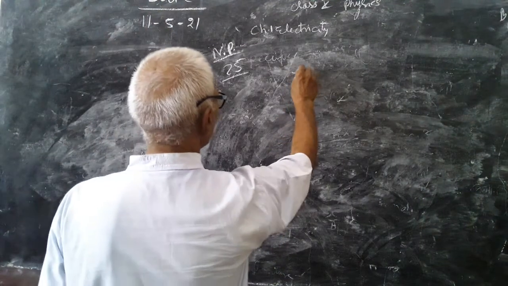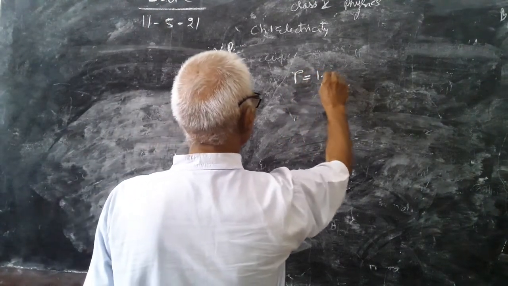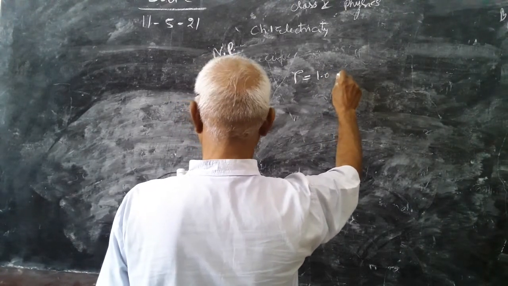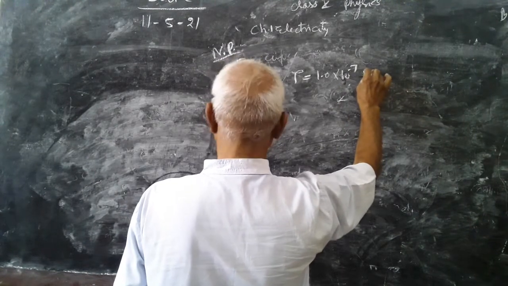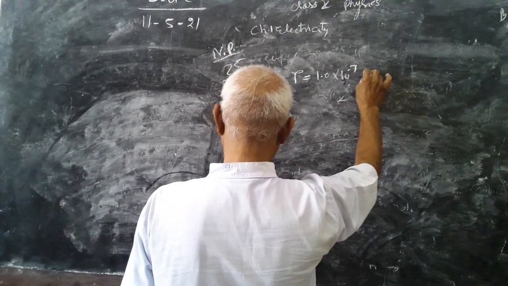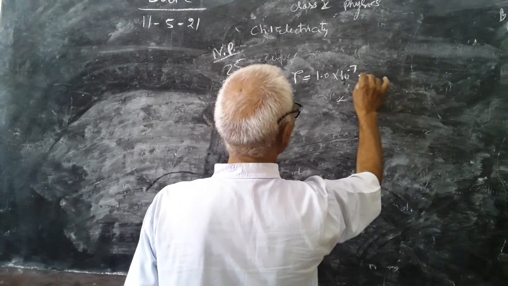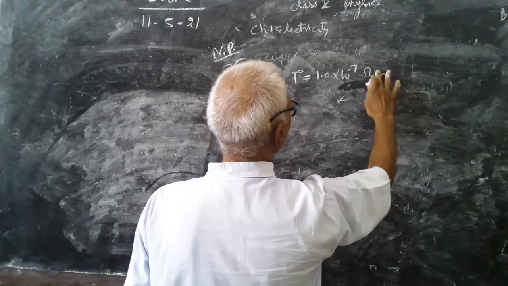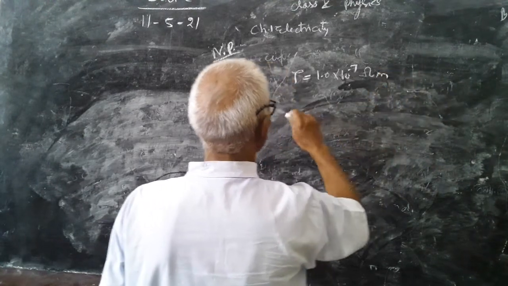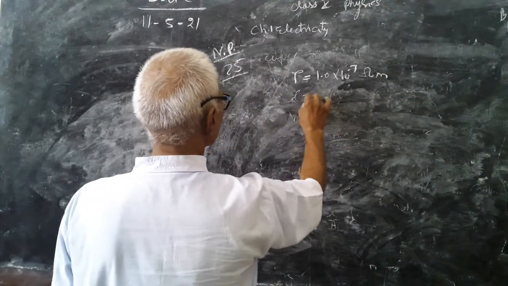Here it gives rho is equal to 1.0 into 10 to the power minus 7 ohm meter. It is ohm meter, not ohm centimeter.